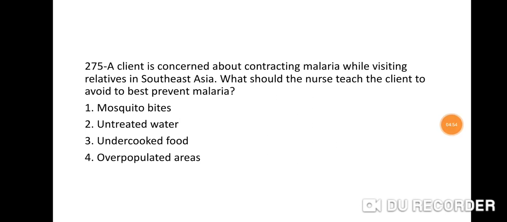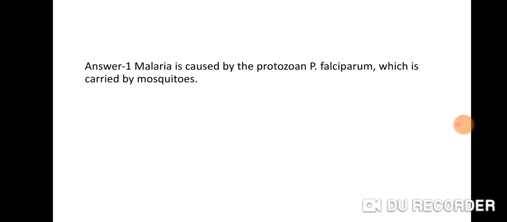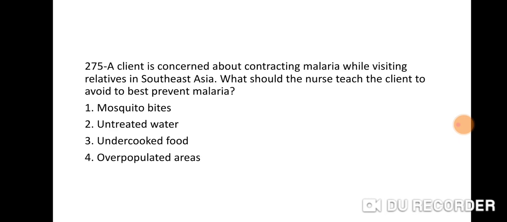Next question 275. A client is concerned about contracting malaria while visiting relatives in Southeast Asia. What should the nurse teach the client to avoid to best prevent malaria? Option 1 mosquito bite, 2 untreated water, 3 undercooked food, 4 overpopulated area. So we should focus on malaria. Right answer is 1. Malaria is caused by the protozoa P. falciparum, which is carried by mosquito. Okay, so right answer is 1, mosquito bite.